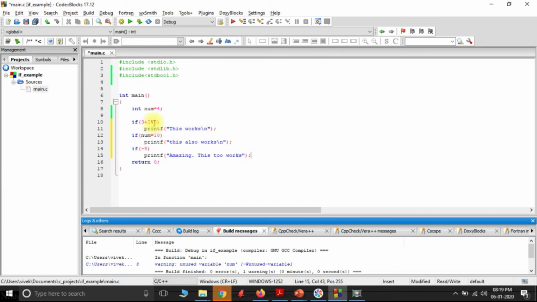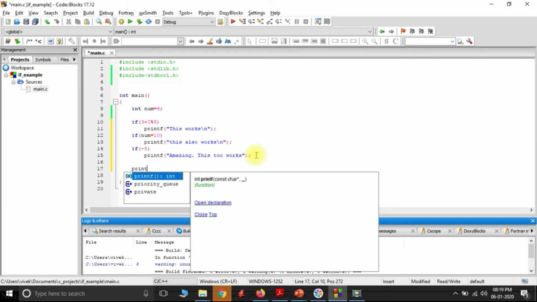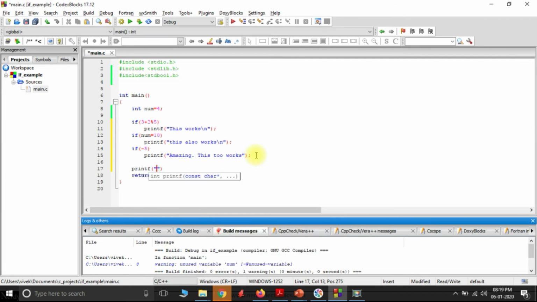One more thing I want to tell you is, like I said, this is an assignment. We are assigning the value of 10 to num. So at the end, we just print the value of num and see if 10 was actually assigned to it. So we'll just print the value of num is equals to %d and the argument is num.